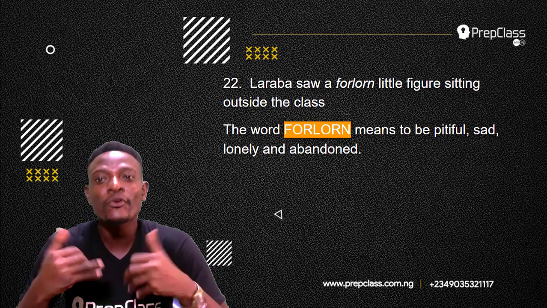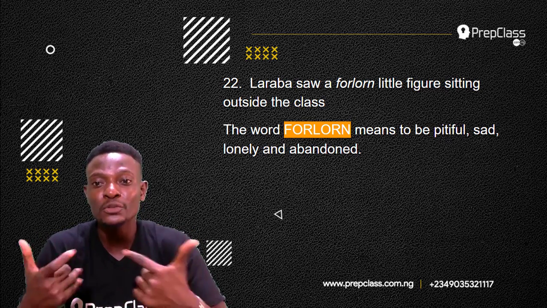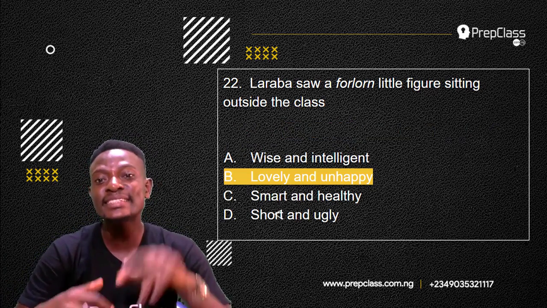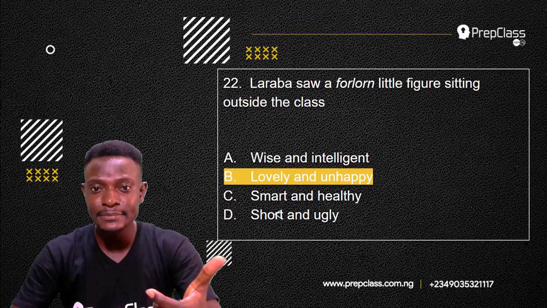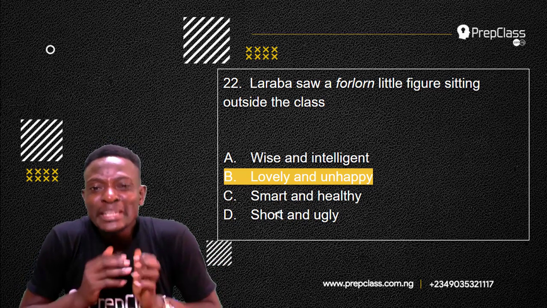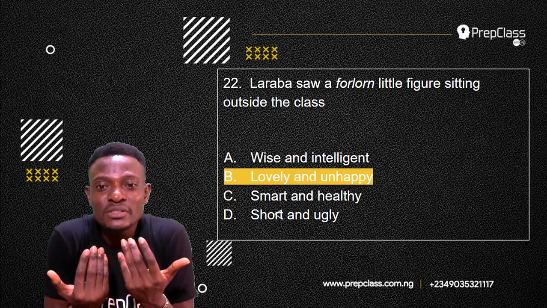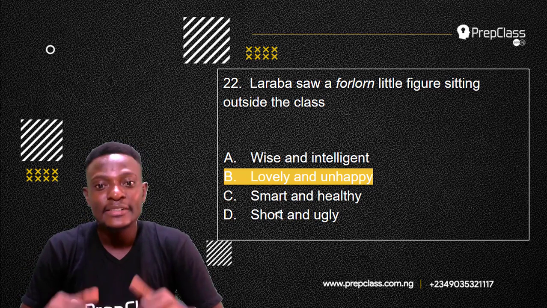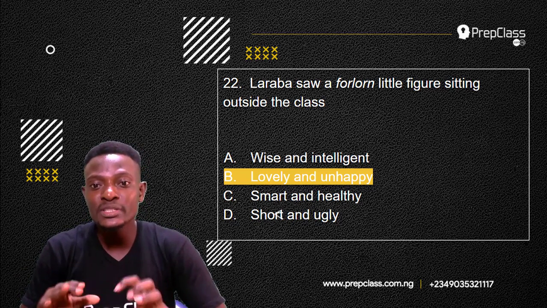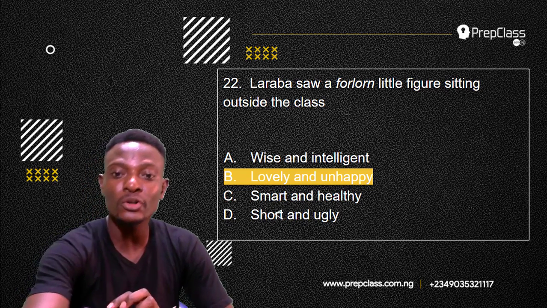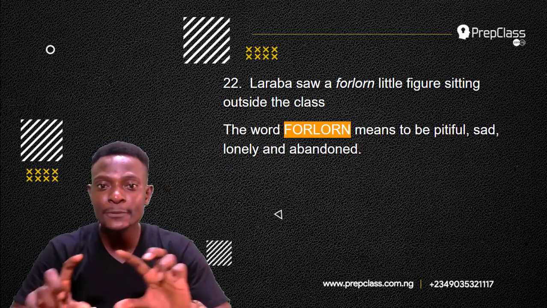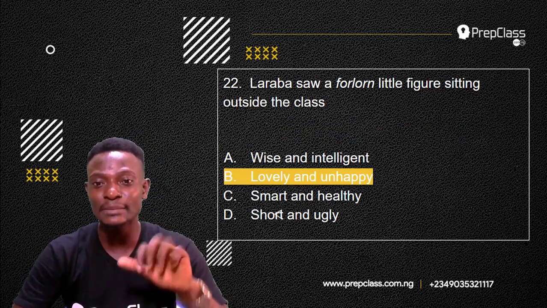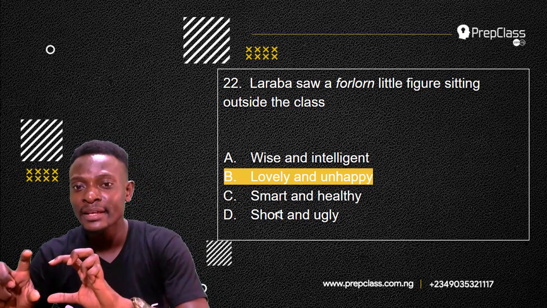So Laraba saw a forlorn little figure sitting outside the class. Forlorn means to be pitiful, to be sad, to be lonely and abandoned. So the answer to this question is lovely and unhappy. The child is small, looking lovely, but it is sad because it's just alone. Wise and intelligent is not the answer. Smart and healthy is not the answer. Short and ugly is not the answer. Remember, forlorn means to be pitiful, to be sad, to be lonely, to be abandoned. Now option B, which is the answer, is lovely and unhappy.